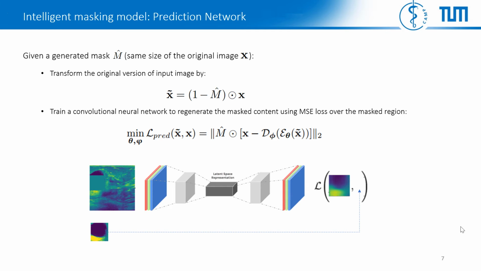Given the input image X and a generated mask M hat by the masking network, our prediction model receives X tilde, that is a masked variant of the input image. Then the prediction model is pre-trained to reconstruct the masked region using the context information in hand.